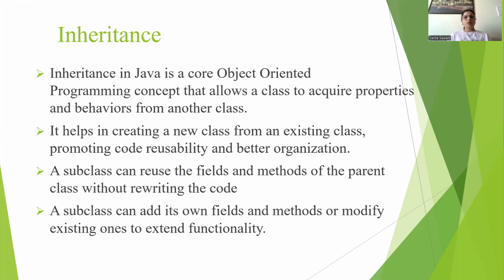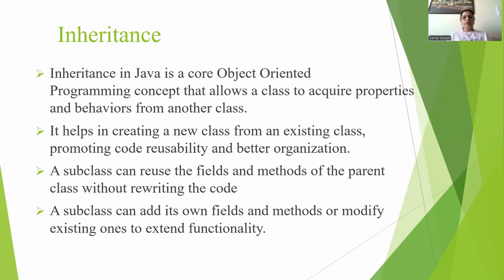Here the class which is using the properties, fields and methods of another class is called a child class, and the class from which another class is inheriting the properties, fields and methods is called a parent class. So what is the advantage of inheritance here? In the child class, there is no need to write the same code which is there in the parent class. That is the main advantage of inheritance.